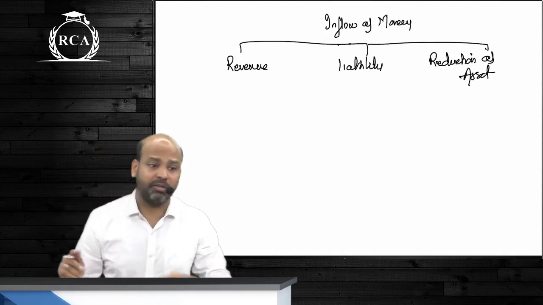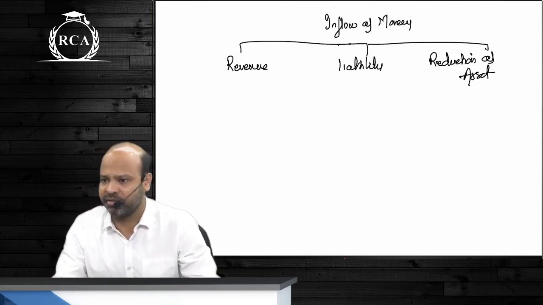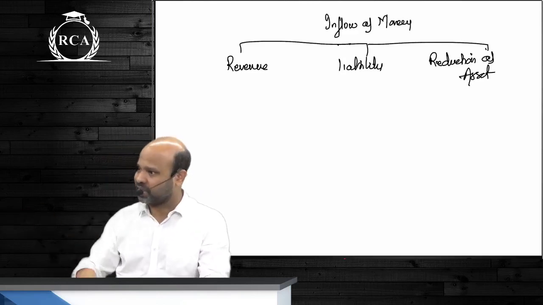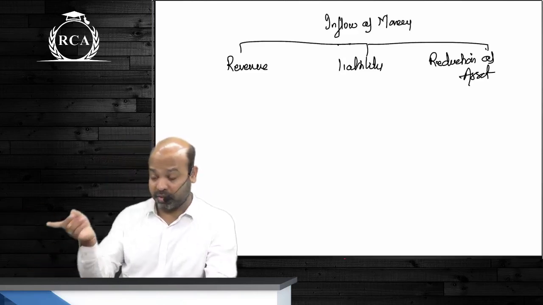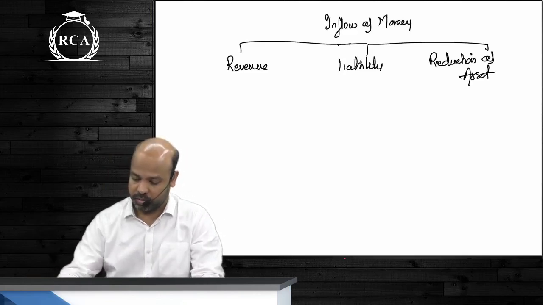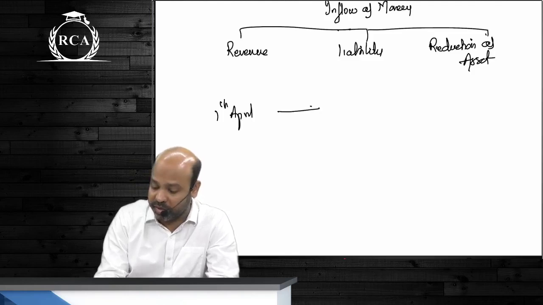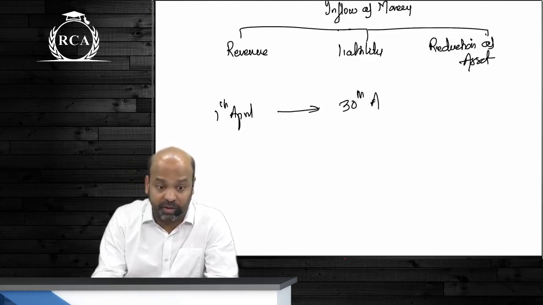I have money, but I sold goods to Samiksha worth 10 lakh rupees. She is giving me 10 lakhs after 1 month. So I'm receiving 10 lakhs today. Will that go to my revenue statement again as sales? I sold goods on 1st April. I'm receiving the amount on 30th April. When will I book revenue?